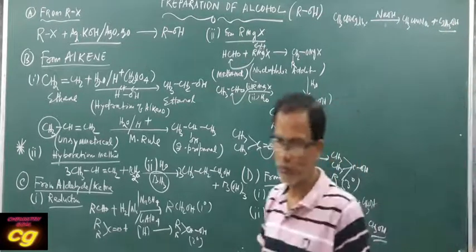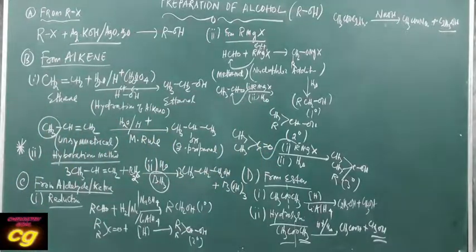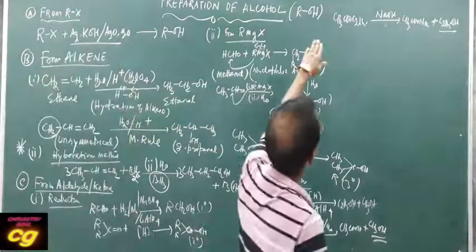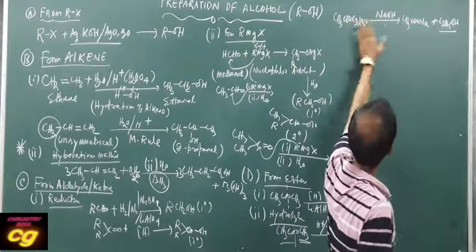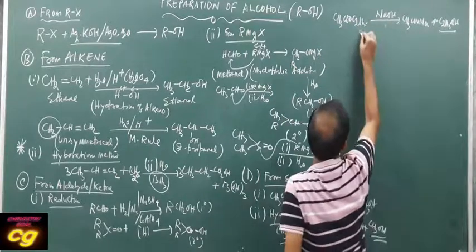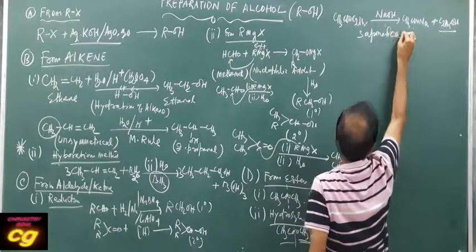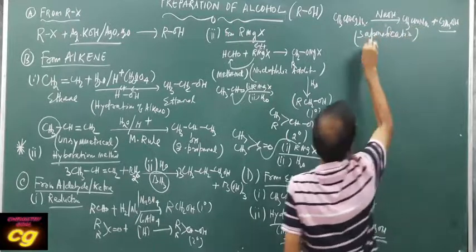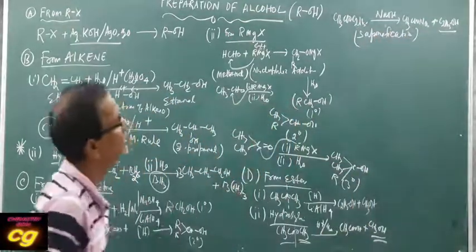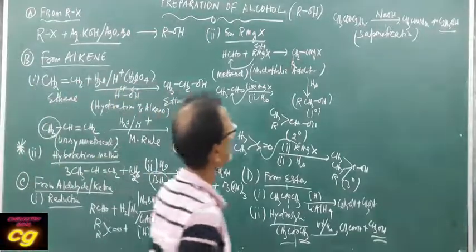So this is also a very important preparation. This hydrolysis of ester is called saponification. This method is called saponification.